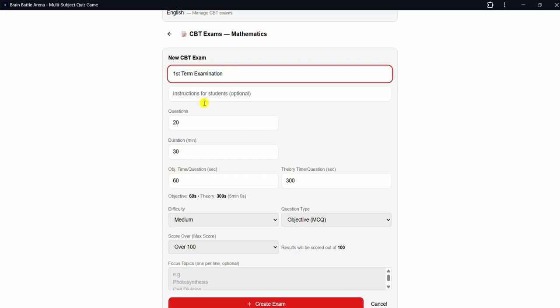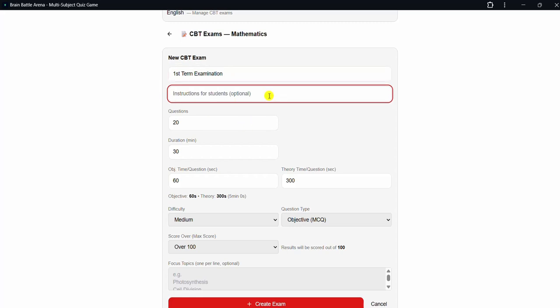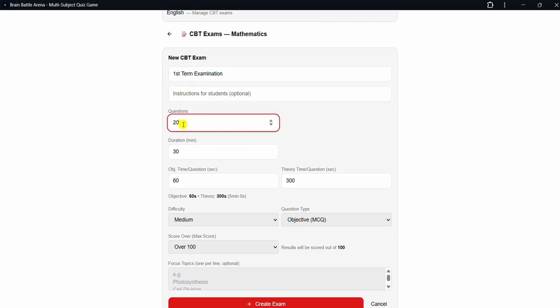For instance, for this first term examination, if there's any instruction you give out here, how many questions are you planning? Let's say you are planning 55 questions. I can just say 55 questions in a row. It's an examination. And this exam would take how many hours? This is in minutes. So if it's going to be 2 hours, that means you're going to select 120 minutes. And then you come to objective. How many objective questions? We're going to have 50 objective questions.